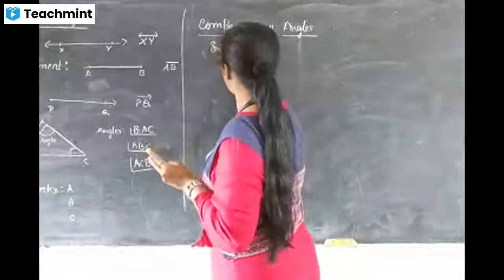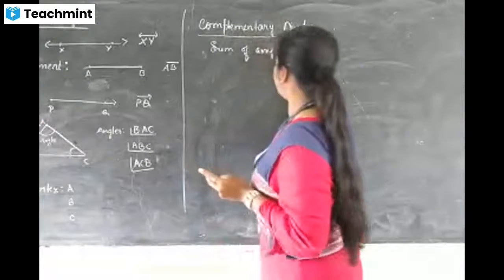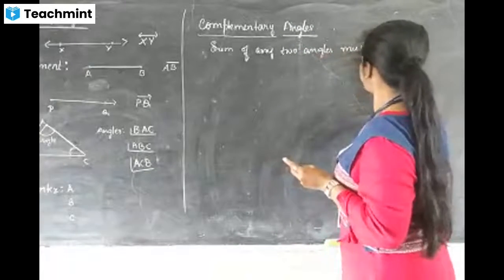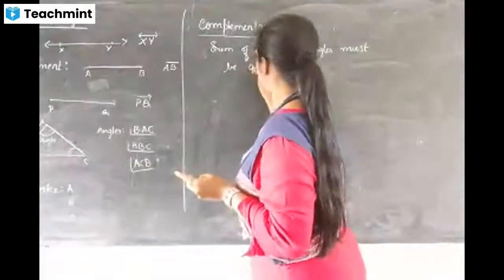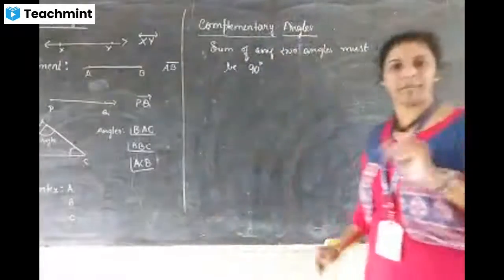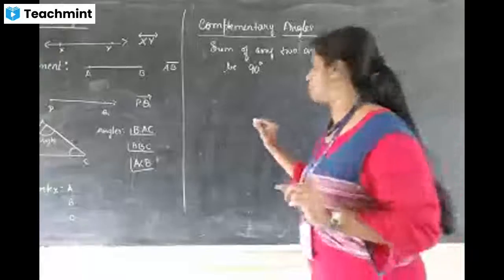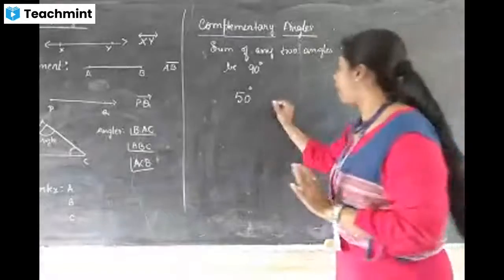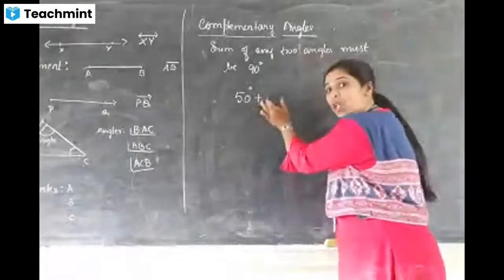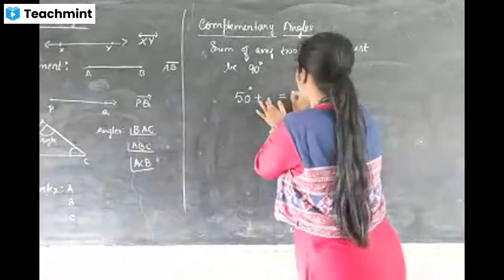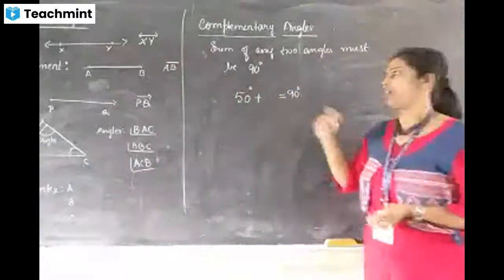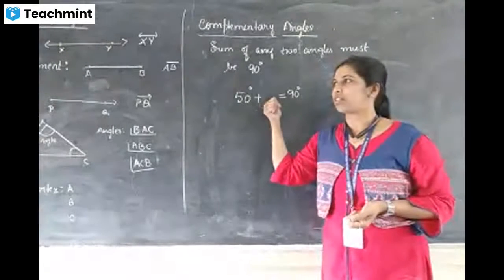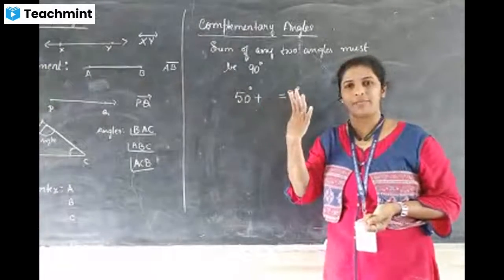Sum of any two angles must be 90. Complementary, 90. Okay, suppose I am giving here one angle as 50 degrees. I want to add something here. I must get 90 degrees. What is that something? 40 degrees.